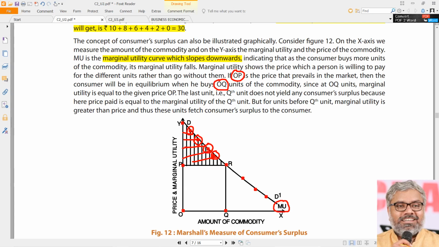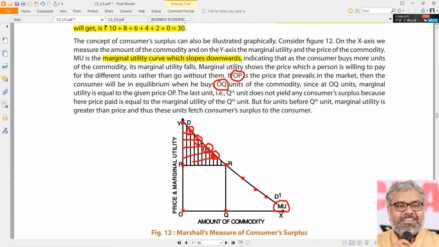At point R, the marginal utility is equal to price P. That is the equilibrium. So how much quantity will he consume? What is his equilibrium quantity? That is Q. So exactly how much the consumer will purchase is only Q. By purchasing Q, the utility generated is R. So till he reaches Q, he keeps on purchasing the commodity, and that is why Q is called the equilibrium of the consumer.